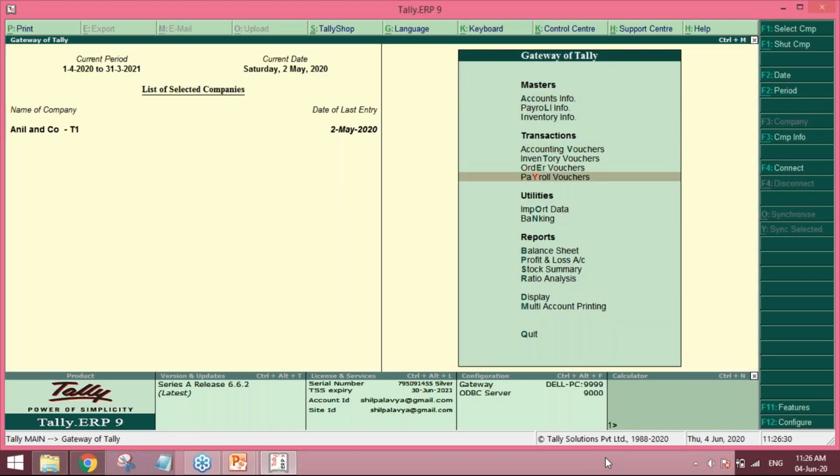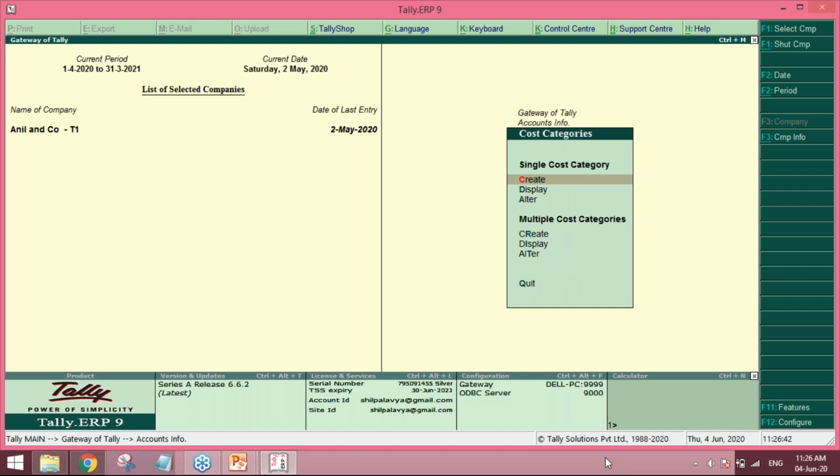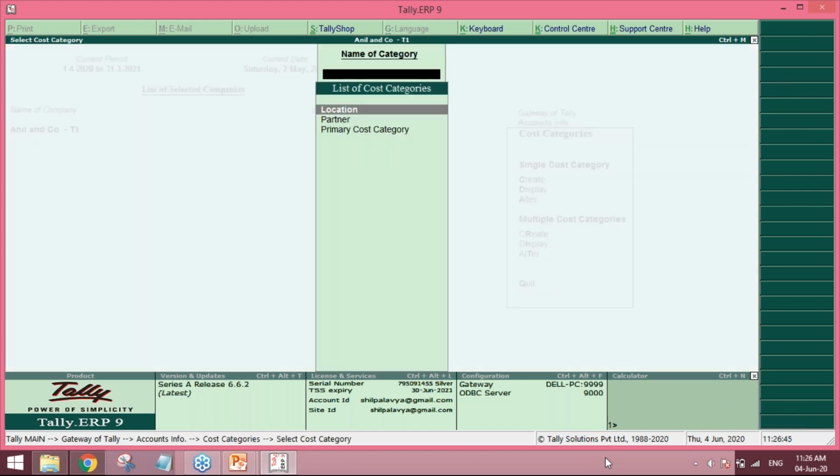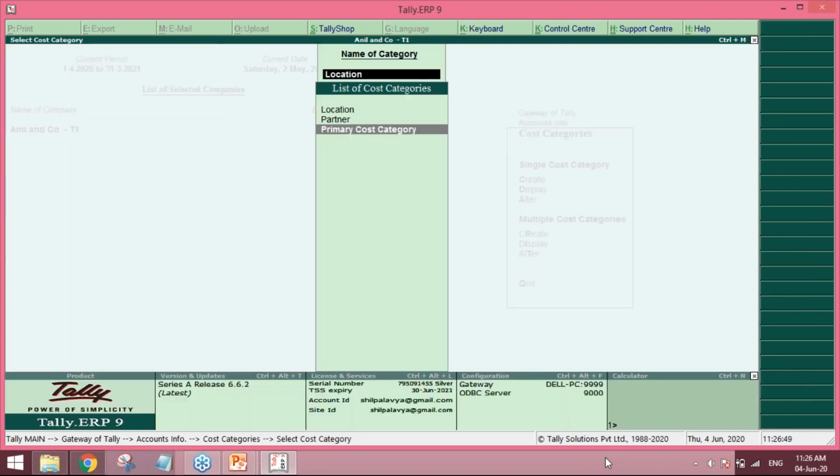Without wasting much of your time, I will just take you through the basic configuration. Here we can create different cost categories. Yes, Hiral, we have created different categories like location, partner, and the primary cost category, which was there earlier.